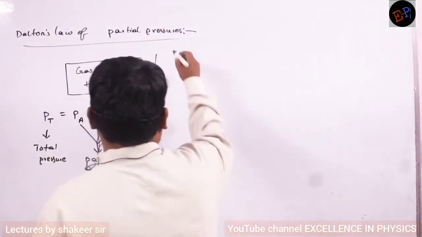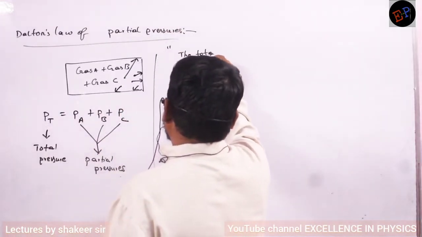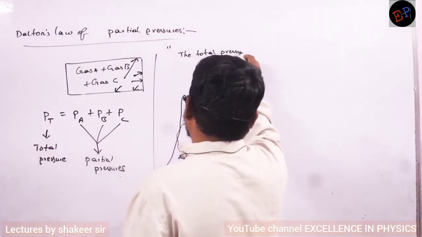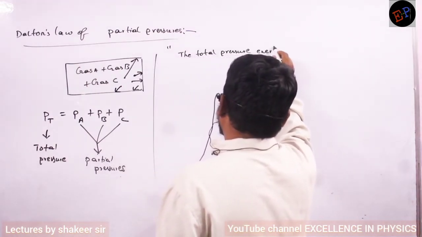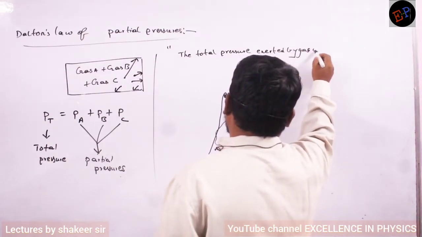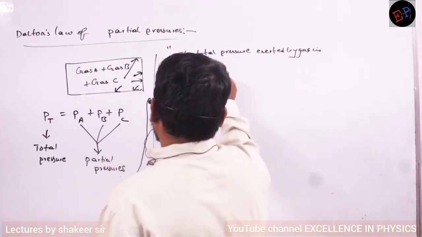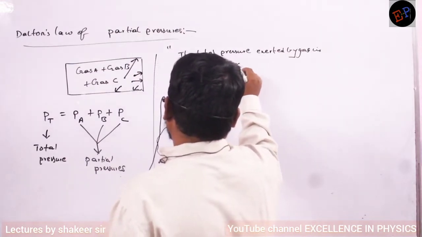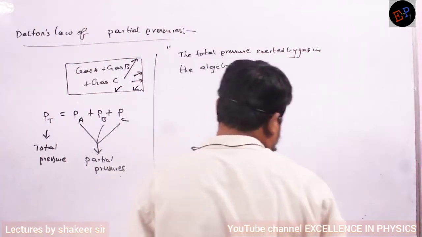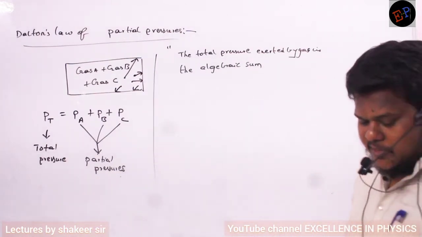So write down the statement of this one. So the total pressure exerted by gas is the sum of, or you can say is the algebraic sum of... why are we writing algebraic? Because pressure is a scalar quantity, it doesn't have any direction.